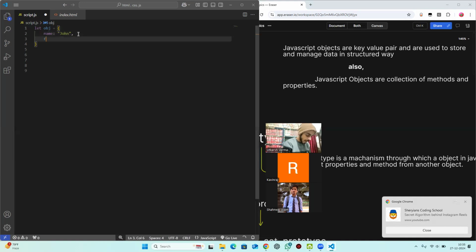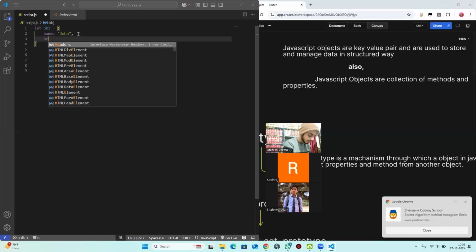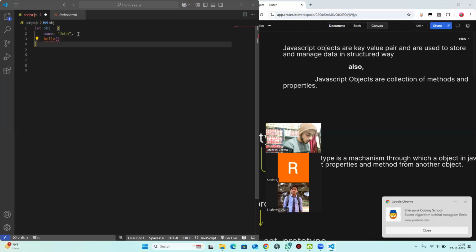And if you see any function inside an object, for example, I create a function named hello, it is known as a method. So a method is nothing but a function inside a JavaScript object. So I can do something like this, console.log hello dot this name. Now don't be confused, what is this here? I just remove this particular thing here.